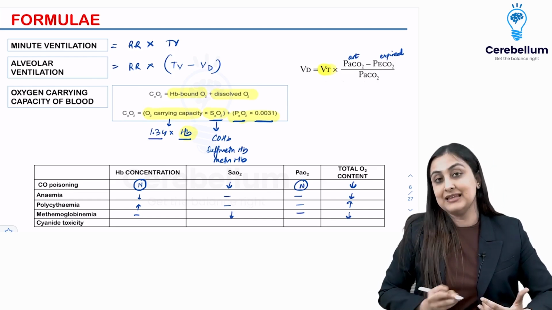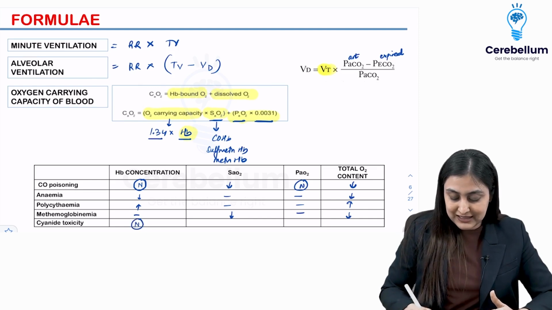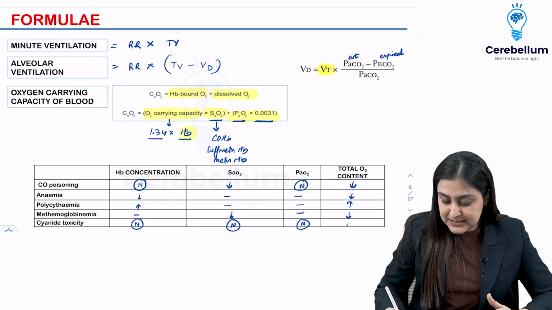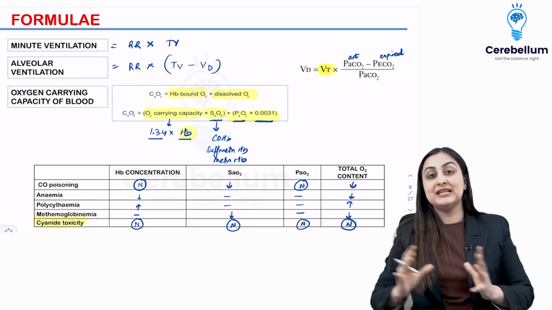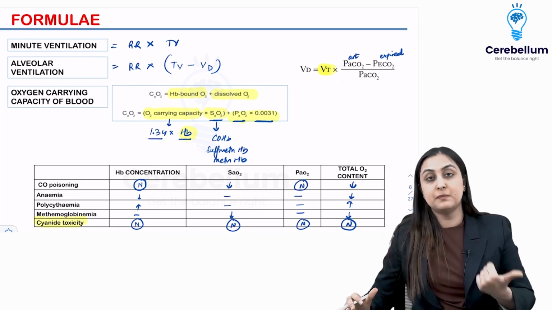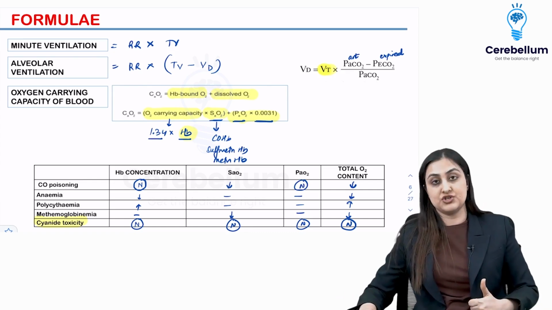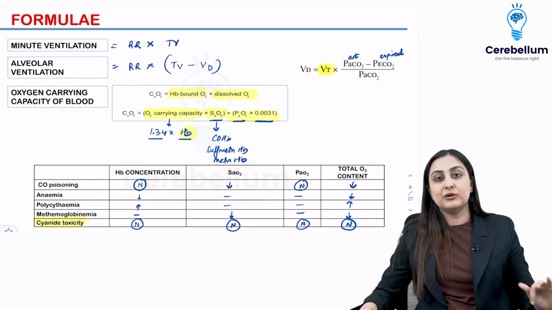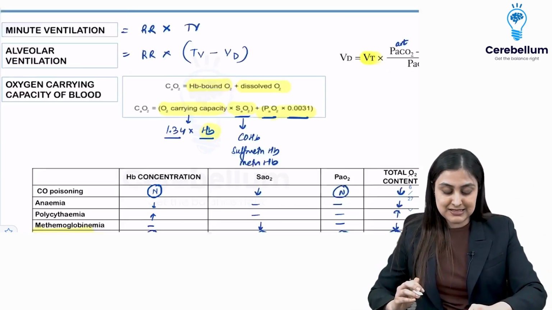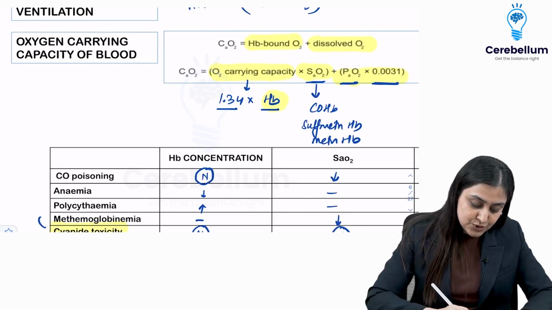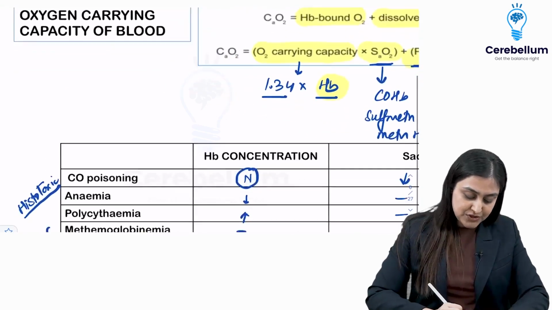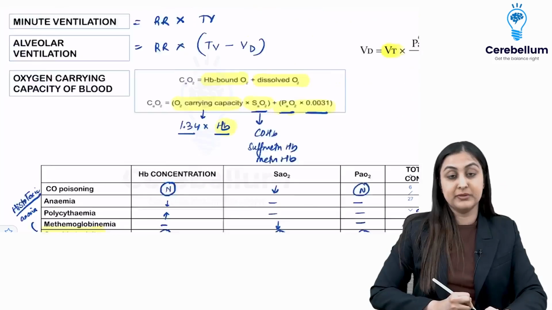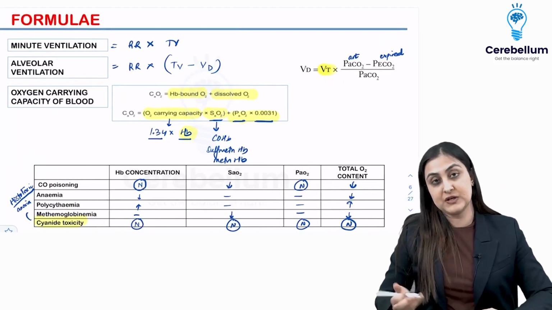Very important is cyanide. This is what will be tested. So in cyanide, everything is normal. It is basically the electron transport chain which is blocked. Yeah, we have done in biochemistry all the cyanides block complex 4. So it is blocking the utilization of the oxygen, right? So you're going to have everything normal, but the patient still has anoxia, and this type of anoxia is known as histotoxic anoxia. I've taught you this in forensic, in toxicology. So this is histotoxic anoxia, wherein everything remains normal, okay, and yet the cells are hypoxic or anoxic.